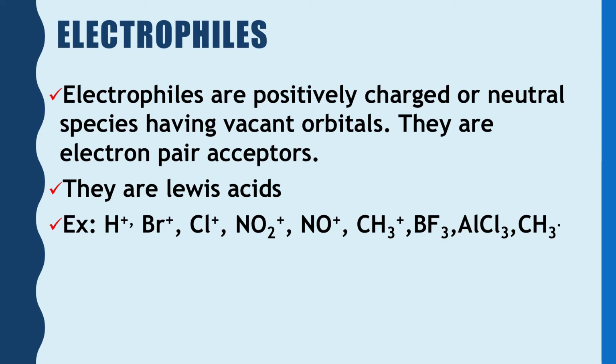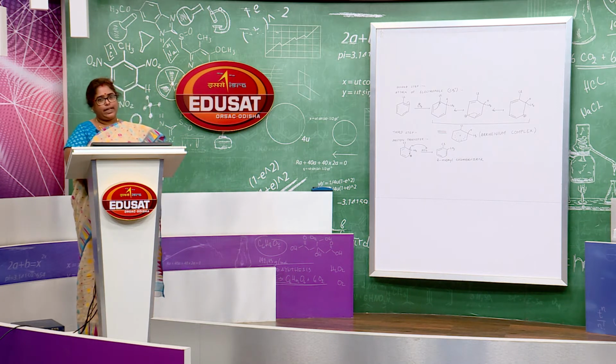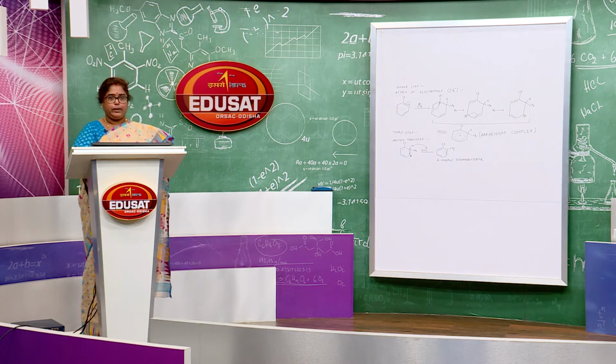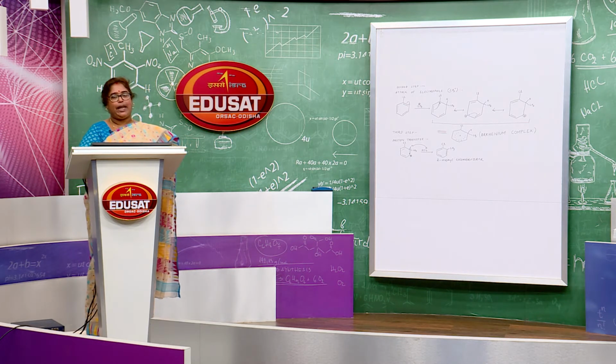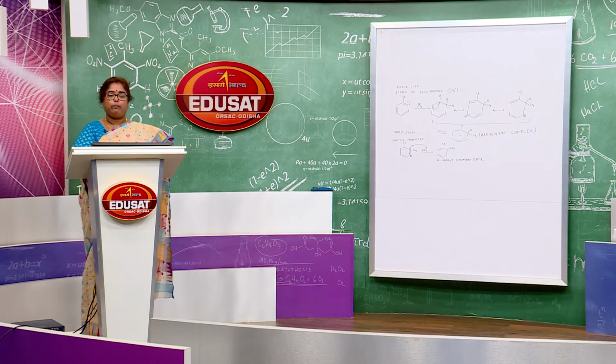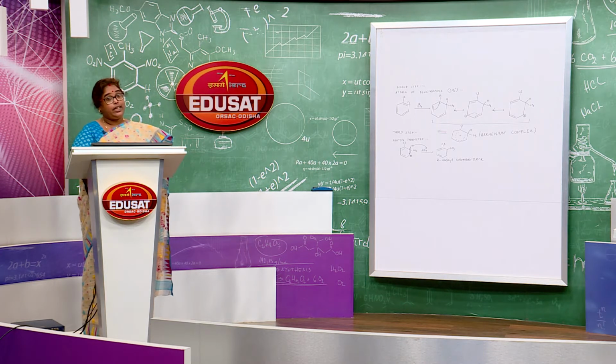So, students, what is my motto to explain to you? My motto is that those species which have 6 electrons in their valence shell want to complete their octet. So, they are electron loving in nature.